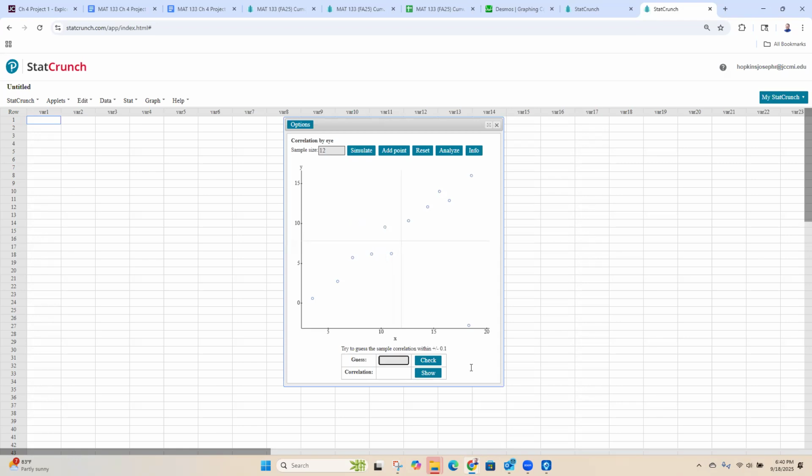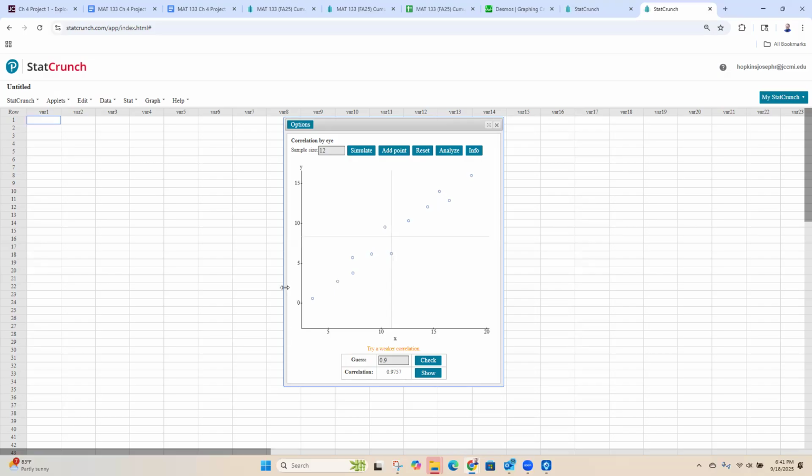Down here we can play the game. I'm going to guess that this is 0.9, and we can check. Oh no, actually it's not. Let's click on show, and that's going to show us what the correlation actually is. Oh, why is it so low? Ah, that's why. I've got one dot hanging out down here. I didn't see him. Let me move that over here into the line. Now all my dots line up, and I get a correlation coefficient of 0.97. That's too high. I need something like 0.6, 0.7.